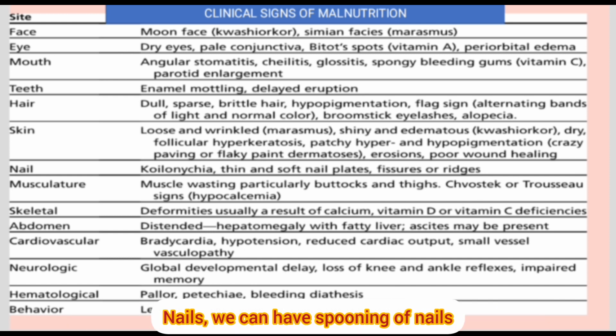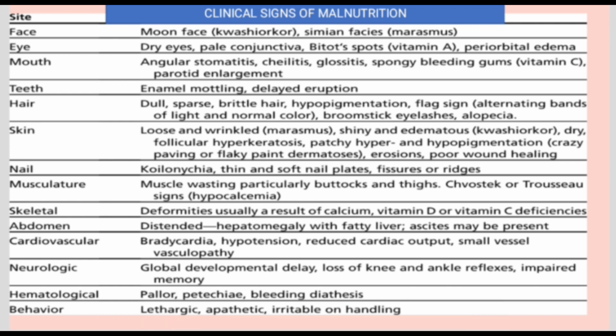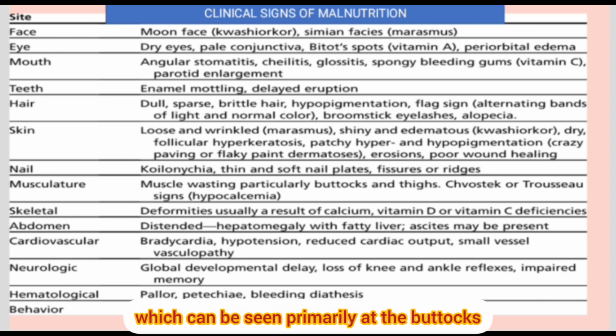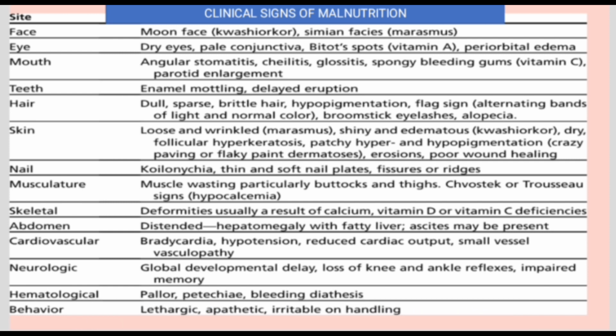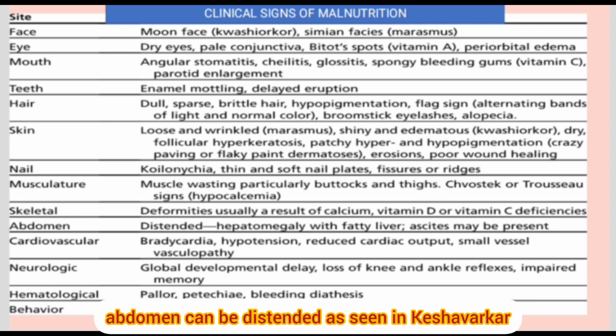Nails, we can have spooning of nails, thin and soft nail plates, and fissures, because of the severe muscle wasting, which can be seen primarily at the buttocks and thigh. Because of hypocalcemia, Chvostek's or Trousseau's signs can be there. In skeletal findings, we can have bowing of the legs and signs of vitamin D deficiency. The abdomen can be distended as seen in kwashiorkor.